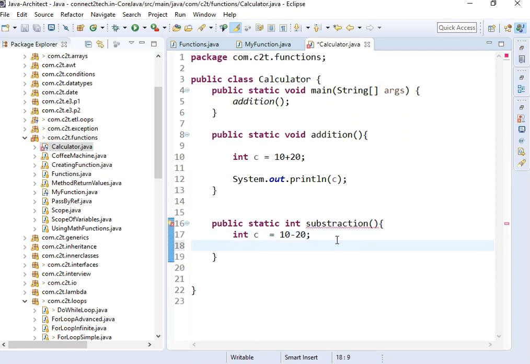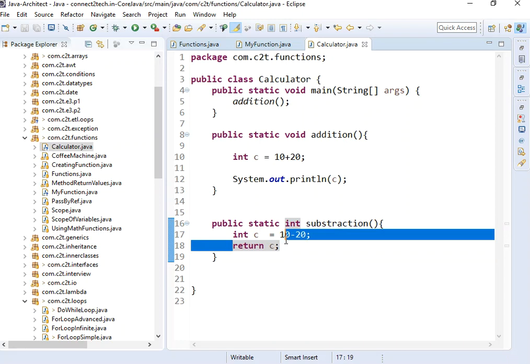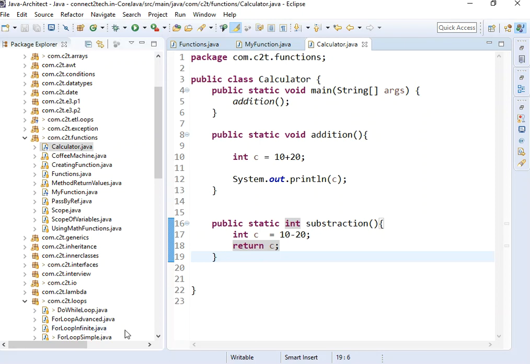And then I say return c. So you will see that this method is now returning a value. I am saying explicitly to return a value, and it is returning an integer value, and therefore I have to explicitly say that it returns an integer.